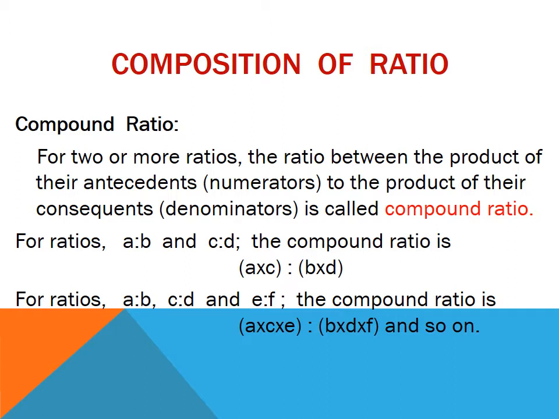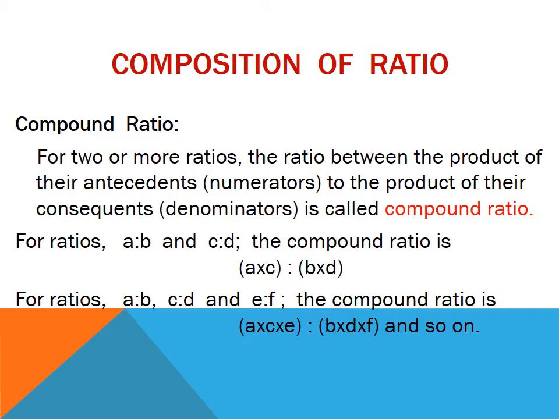Composition of ratio. Here we will study types of ratios. First type of ratio is compound ratio. For two or more ratios, the ratio between the product of their antecedents, means numerators, to the product of their consequents, means denominators, is called compound ratio.